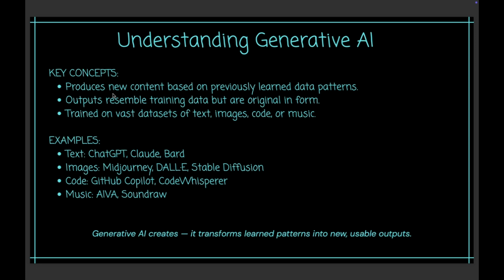Generative AI is about producing new content based on patterns it has learned. It's trained on large datasets, texts, images, music, code, anything, and it can create output similar to the input but never identical. Examples can be some of the applications that you have already used. For text, ChatGPT, Claude, Bard, or Gemini. For images, it's Midjourney. For code, it could be DeepSeek, GitHub Copilot. For music, it's SoundRaw, and many more such applications.